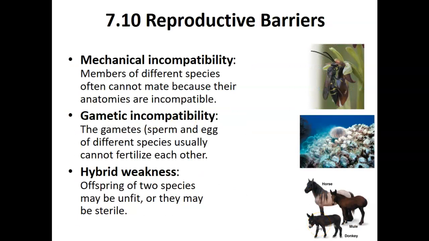Mechanical incompatibility refers to members of different species often being unable to mate because their anatomies are incompatible. Gametic incompatibility refers to the gametes, either sperm or egg, of different species usually being unable to fertilize each other. Hybrid weakness: offspring of two species may be unfit or they may be sterile.